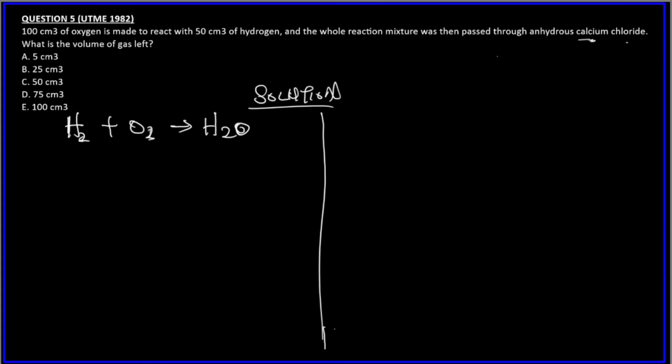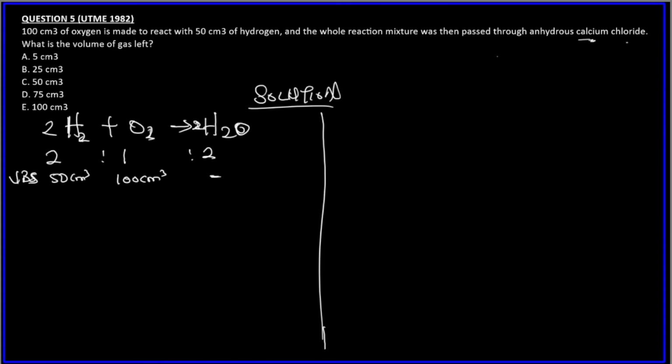So we have the balanced equation. We have 2 here, 2 here. So the volumetric ratio is 2:1. Volume before sparking: we have 50 cm³ of hydrogen gas and 100 cm³ of oxygen gas.